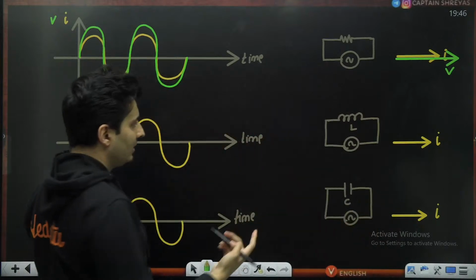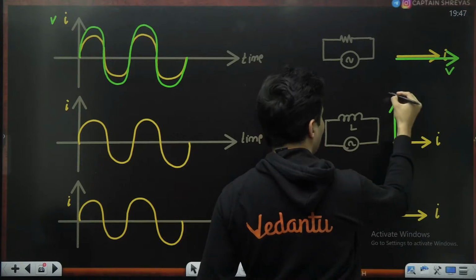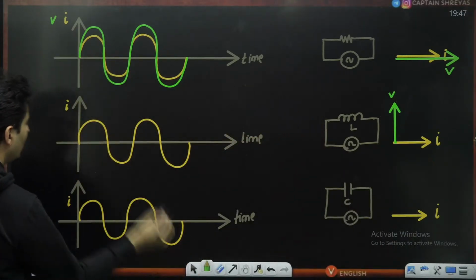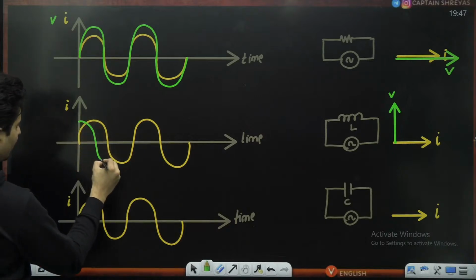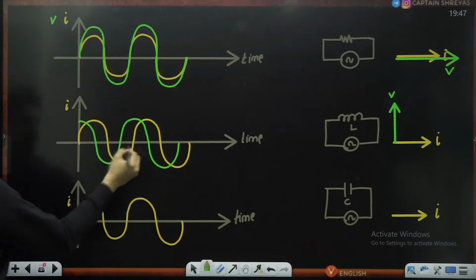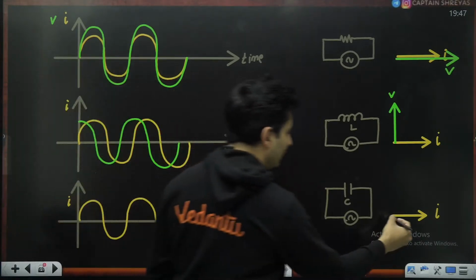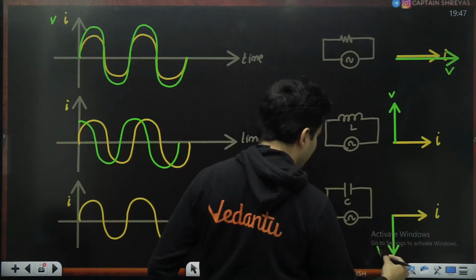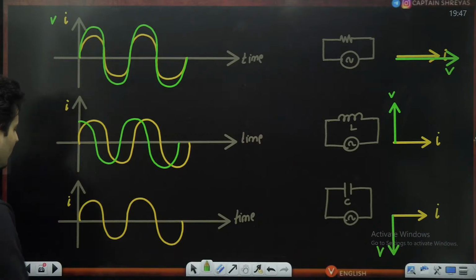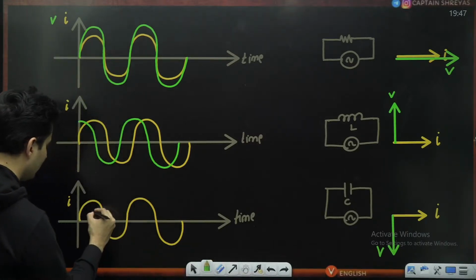Whereas for an inductor, remember, the voltage is ahead of the current by 90 degrees. So already it would have reached some maximum value. Therefore it will start like this and go like this. So there is a phase difference between them. And in case of a capacitor, the voltage is behind the current. It lags it by 90 degrees. So it will do whatever it is doing later on. So it will be somewhat like this.